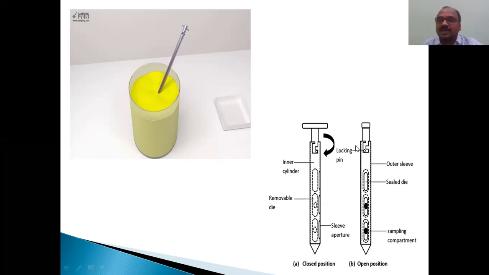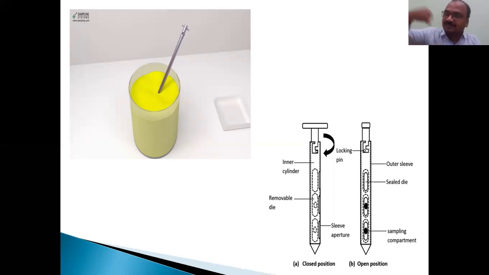By using a locking pin, you can lock it, and you remove it from the sample holder. So it consists of a sample from the upper layer, the middle layer, and the bottom layer. 3 samples I have collected. How many? 3. 3 slits are there. Very easy to collect also. Without disturbing the entire content present in the beaker, I will take a sample in an easy manner.